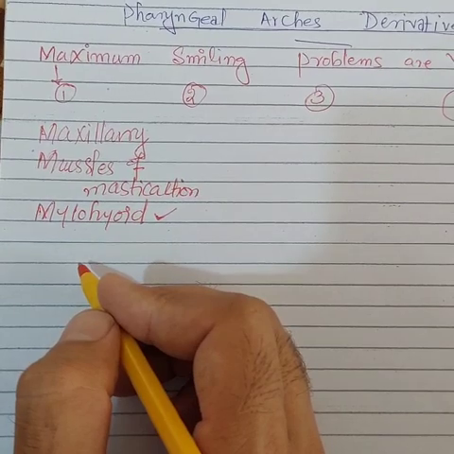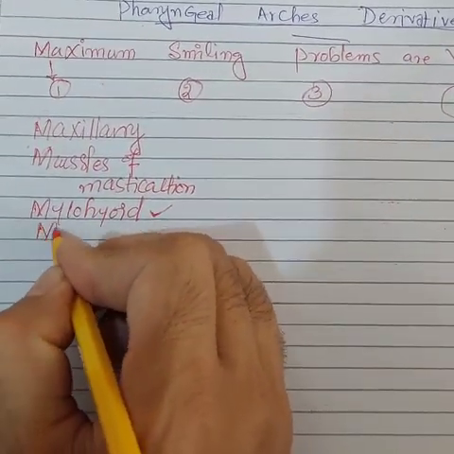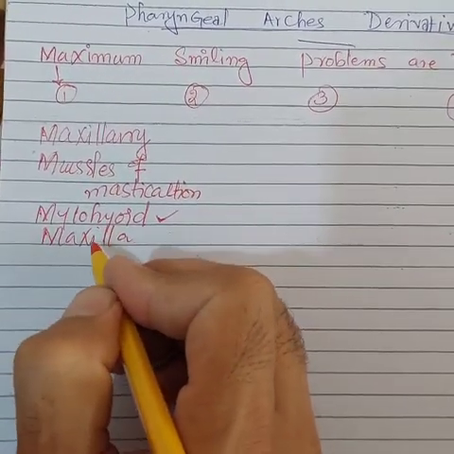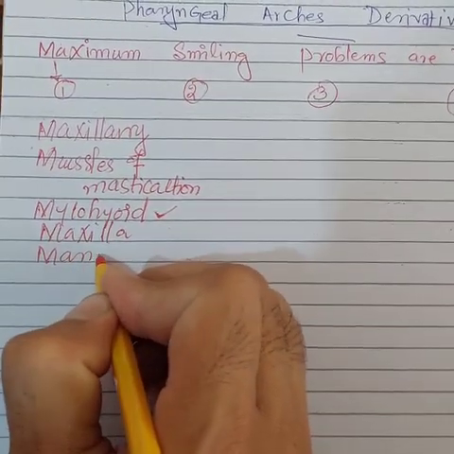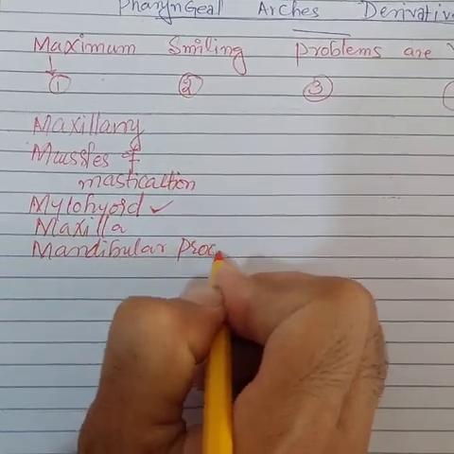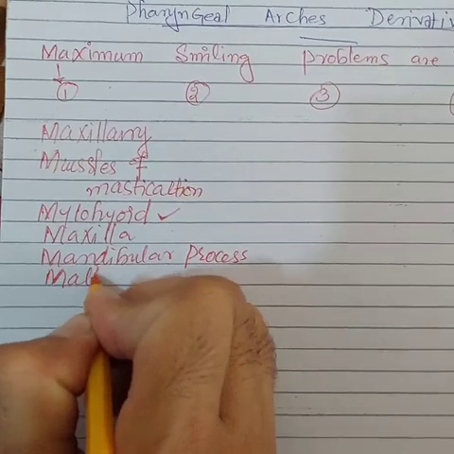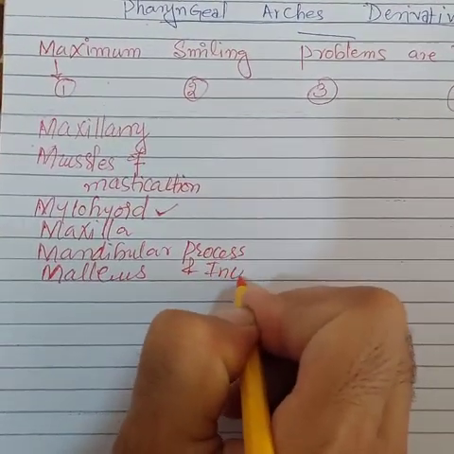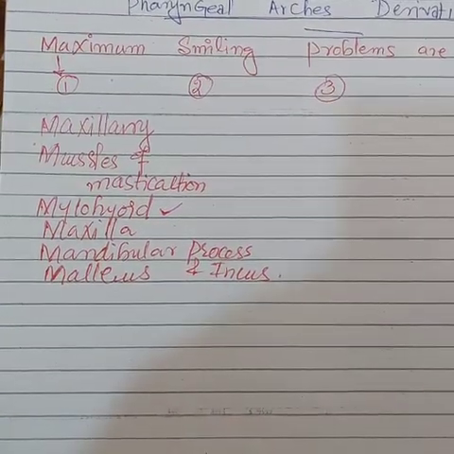And you should also know that the maxilla, these are the bone, the maxilla, the mandibular process, and first two bones of the middle ear, which are malleus and incus. These are also the derivatives of first pharyngeal arch.